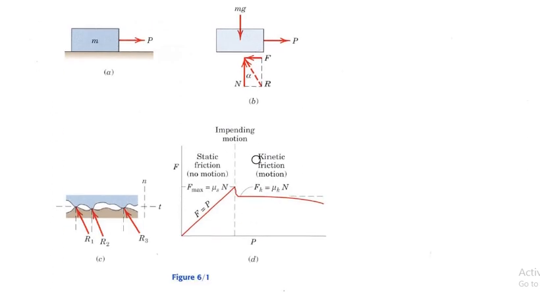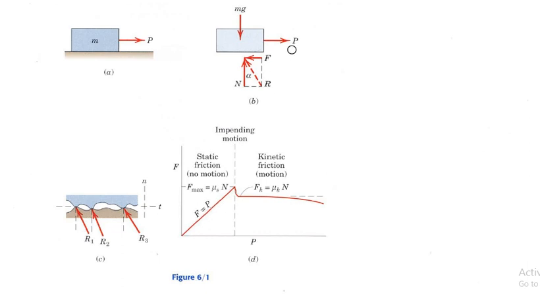So here is a very interesting graph. Basically there are two parts of this graph, up to impending motion. The first part is the static condition and the second is the kinetic condition.